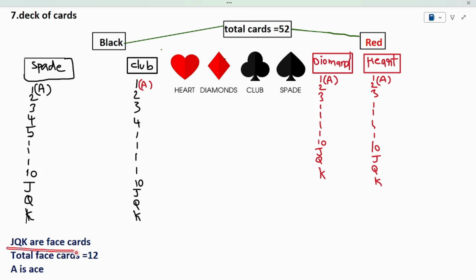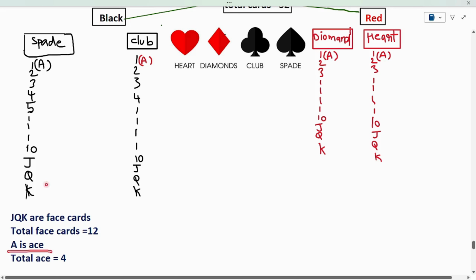Here J, Q, K we can call as face cards. 3 face cards in spades, and I have 3 face cards in club. I have 3 face cards in diamond. I have 3 face cards in heart also. Total 3 into 4, 12. Total I have 12 face cards in the deck of cards.